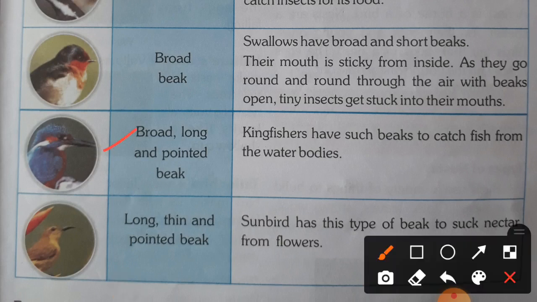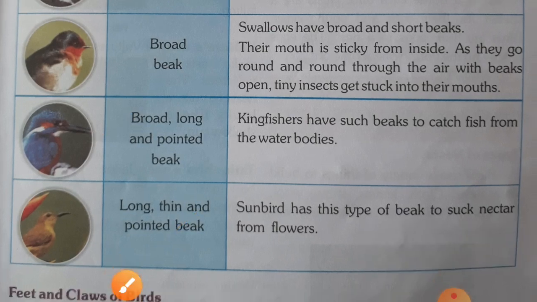Now next, broad, long and pointed beak. Kingfishers have such beaks to catch fish from the water bodies. Next, long, thin and pointed beak. Sunbirds have this type of beak to suck nectar from flowers.